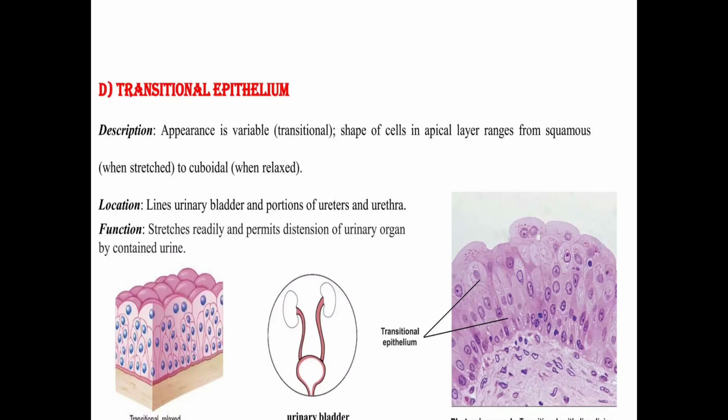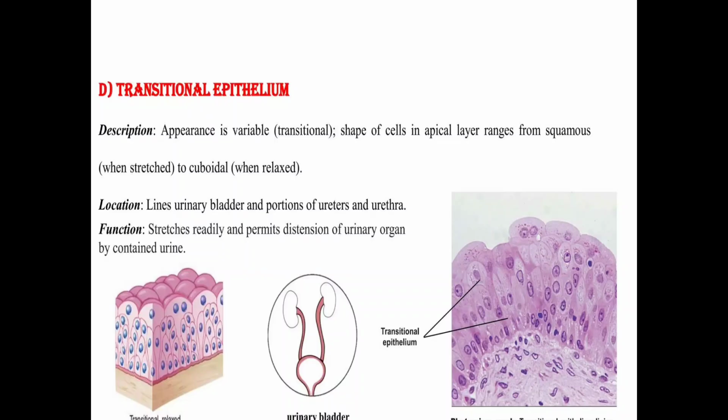Or if urine fills the bladder, the cells are stretched and become squamous-like structures. So in the stretching condition the cells look like squamous, and when relaxed, the cells look like cuboidal. So we can say it is the transitional epithelium. The shape of the cell changes from one shape to another.